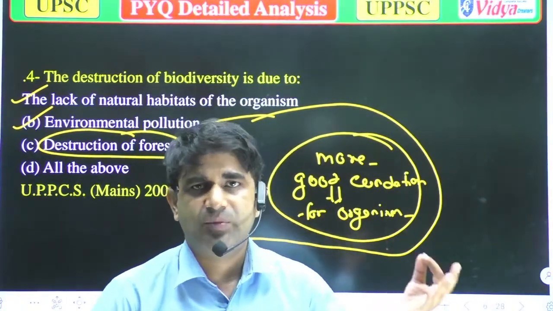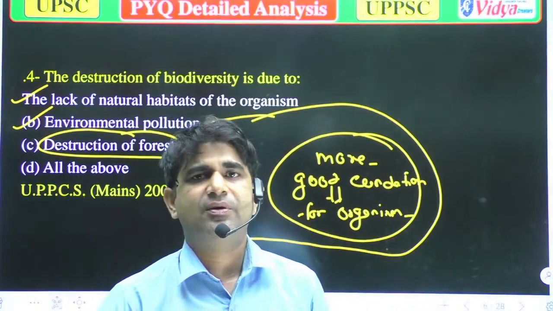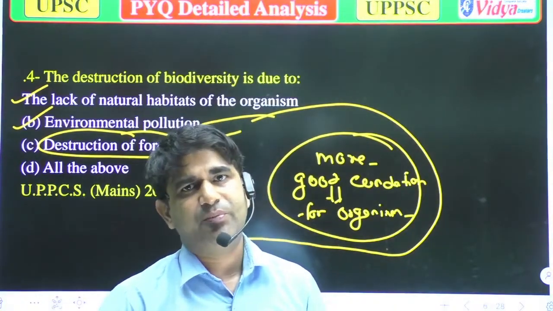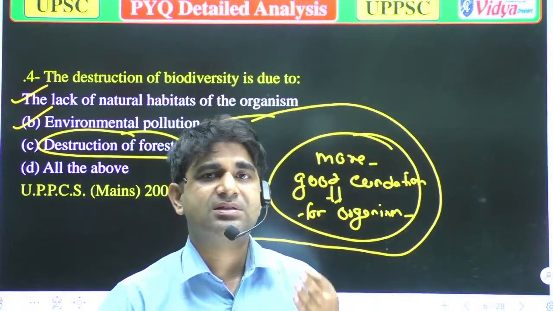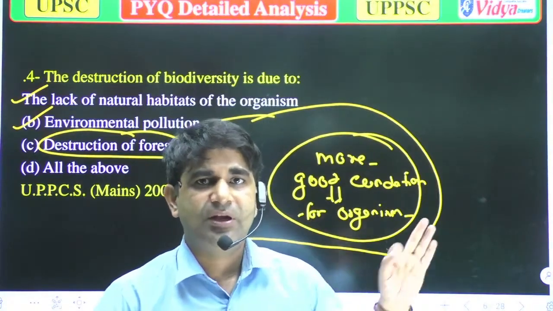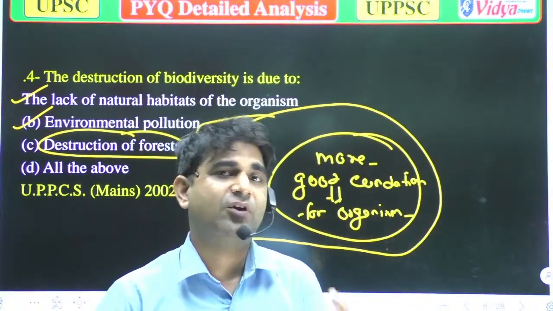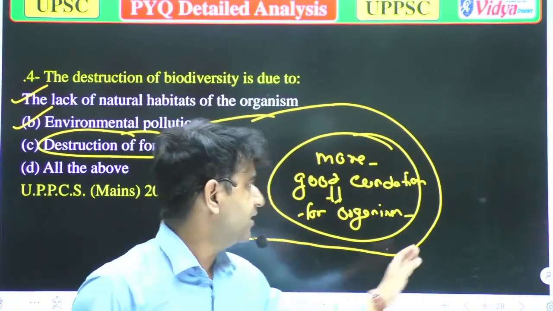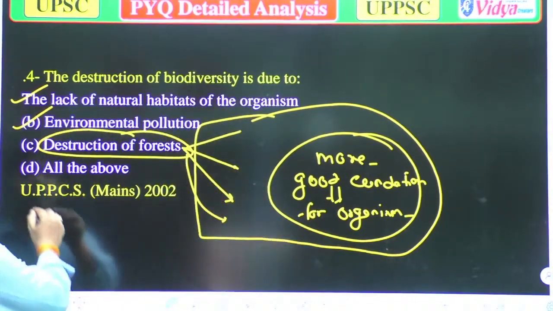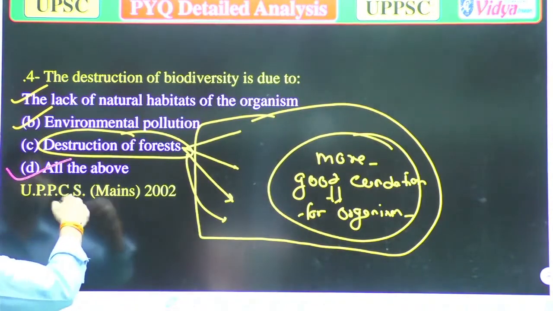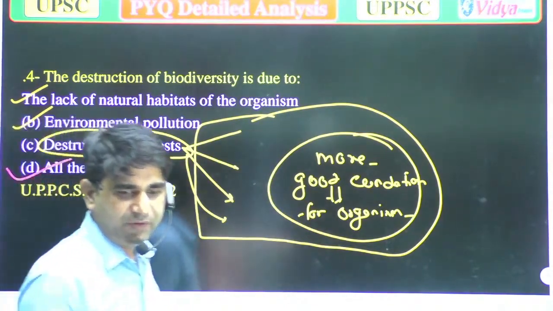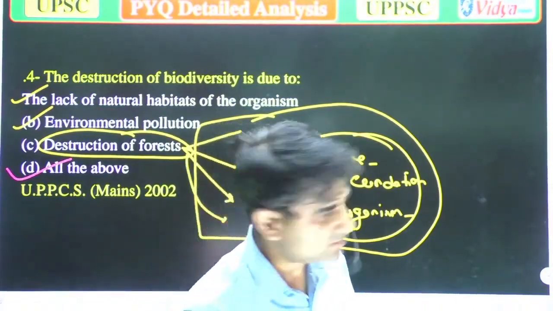So if there is good forest, or you can say enough forest, that will provide enough biodiversity. Mainly, the most biodiverse hotspots are forests, or mainly rainforests are the most biodiverse areas. So all the options are correct. So our answer is option D, because all of the above are correct. Now we will move to the next question.